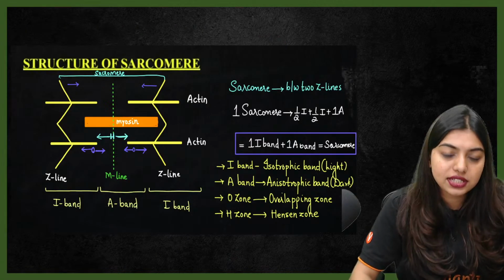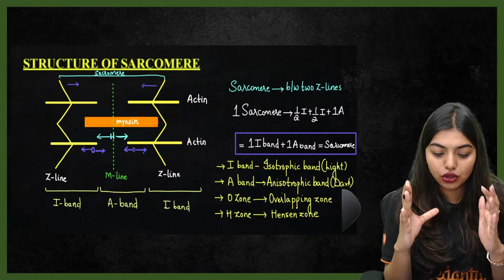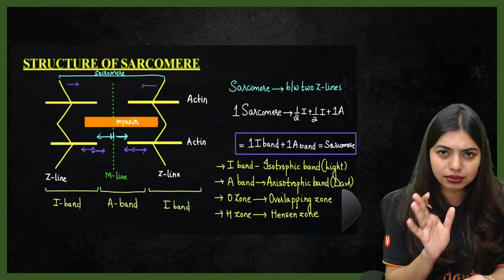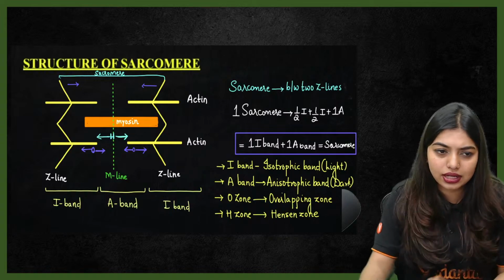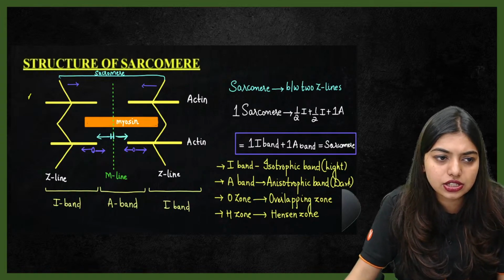Now, structure of the sarcomere. So, students, all of you know in your textbook, there is a diagram given. This is the diagram that I only drew. So, this is easier to understand as well. So, students, what you're seeing here is your actin. Right, this filament is your actin.